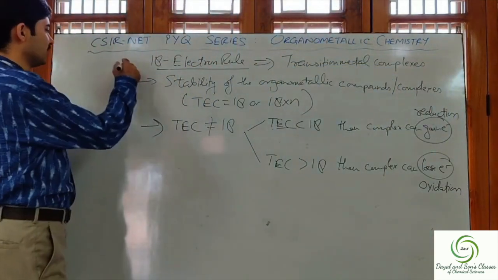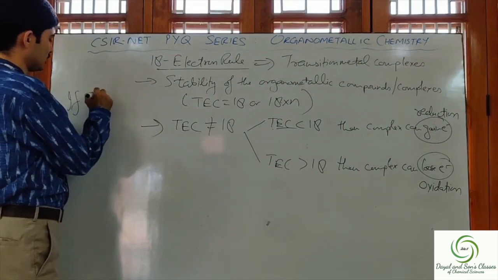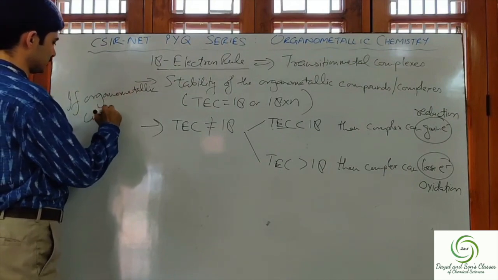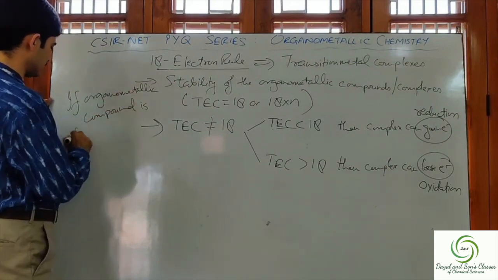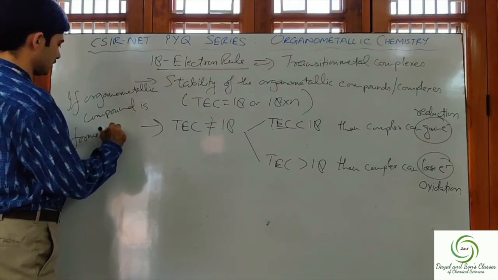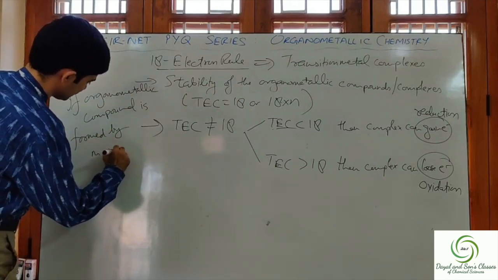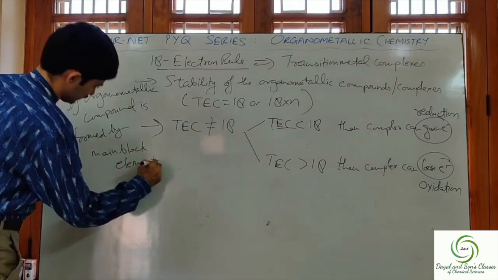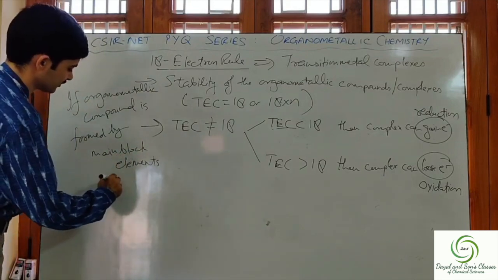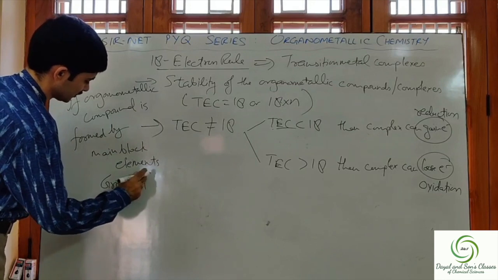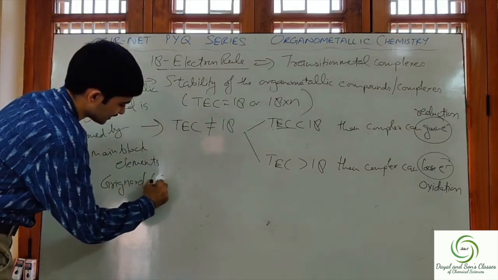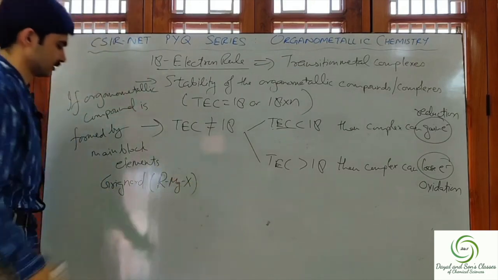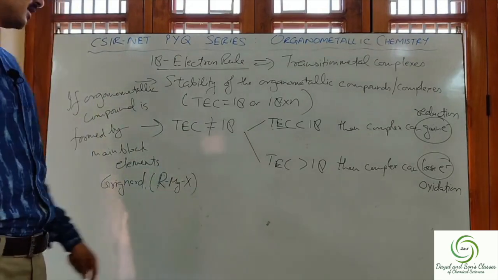But if an organometallic compound is formed by main block elements, such as Grignard reagent, what is the general formula for Grignard? RMgX. For example, RMgX, Grignard reagent.